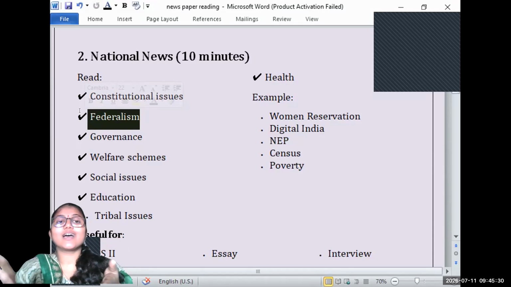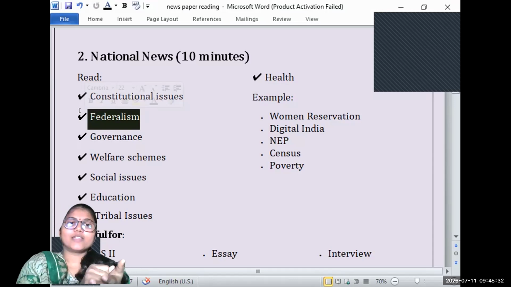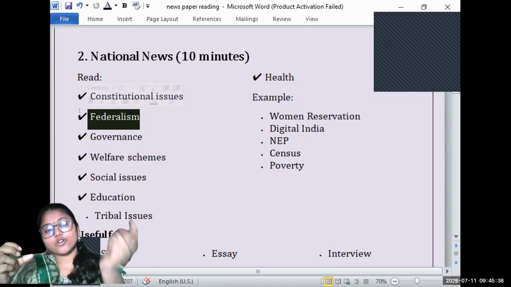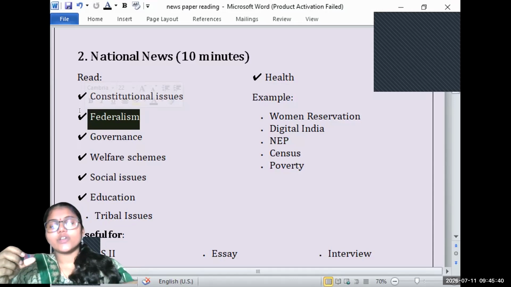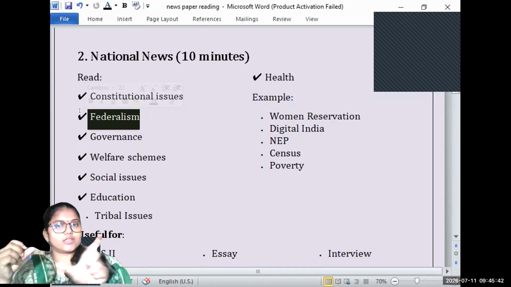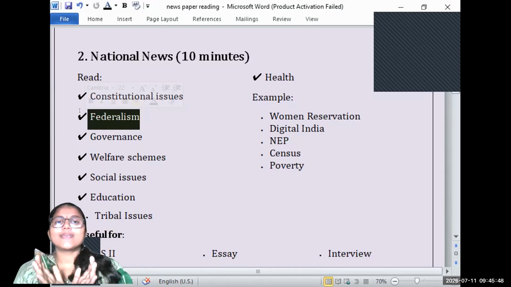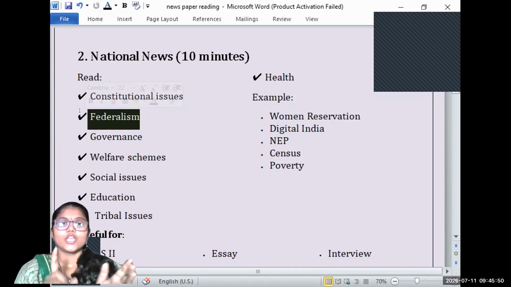You should consider the policy, how federalism is being impacted. The concept of federalism should be considered, not the statements made by that political party. Why? Because the public servant is always neutral. Neutrality is the essential moral quality and character of a public servant.